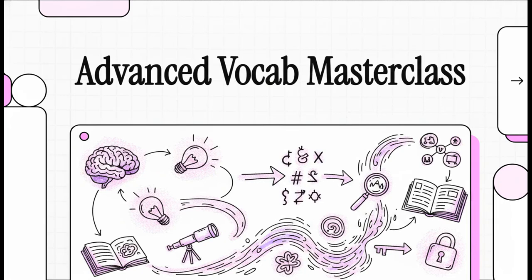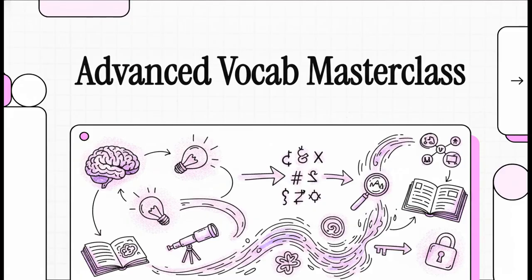Today, we're going to do something seriously powerful. We are taking a dense, challenging list of 25 advanced English words and transforming them into a totally memorable visual journey. Look, we aren't just going to sit here and memorize dictionary definitions. We're going to actually explore the core images and the very soul of these words. By the time we're done today, you're going to have these high-level terms hardwired right into your brain.